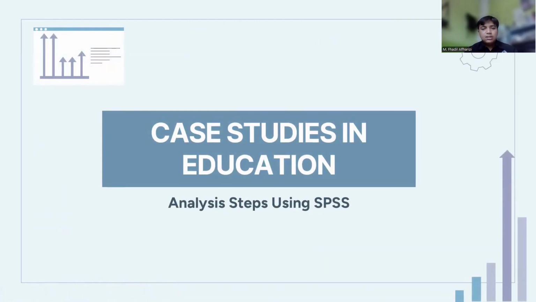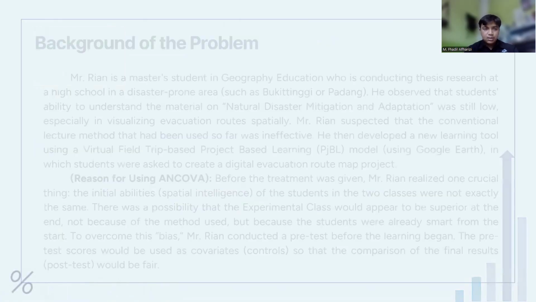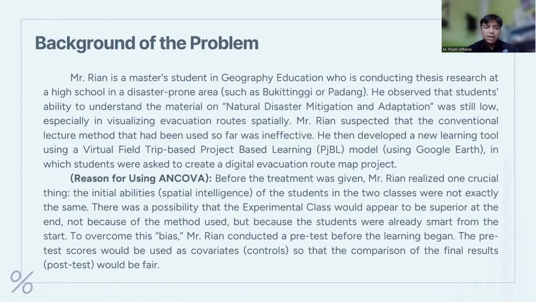Next, case studies in education and analysis steps using SPSS. Background of the problem: Mr. Ian is a master's student in geography education who is conducting thesis research at a high school in a disaster-prone area. He observed that students' ability to understand the material on natural disaster mitigation and adaptation was still low, especially in visualizing evacuation routes spatially.